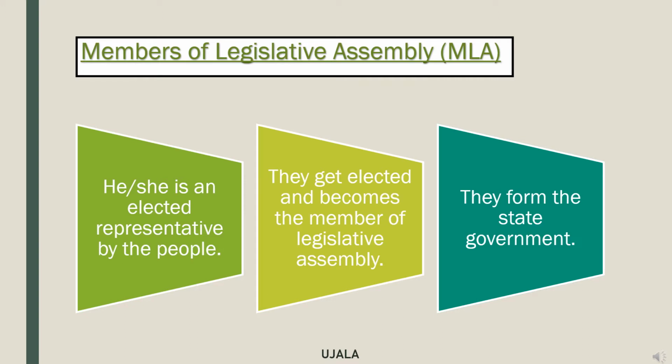See, the country India is divided into several states, and each state is divided into smaller areas called constituencies. From each constituency, there are several people who stand for the post, and the one who gets the maximum number of votes from us, we the people, becomes the MLA of that area and becomes a member of the legislative assembly to form the state government.